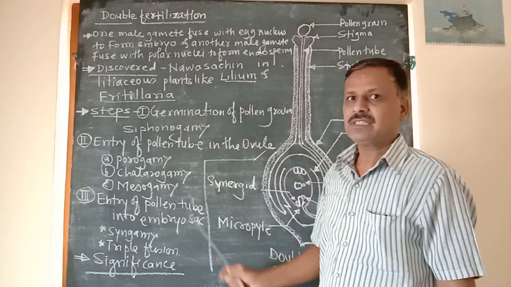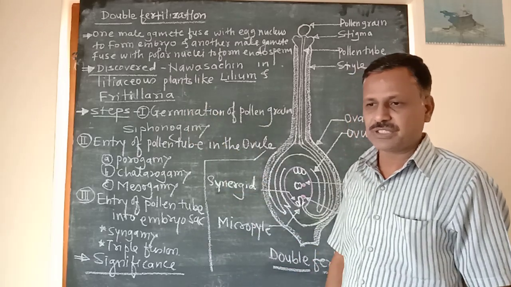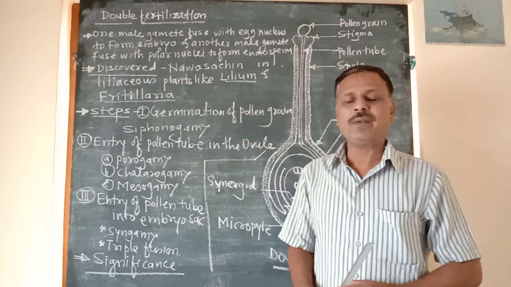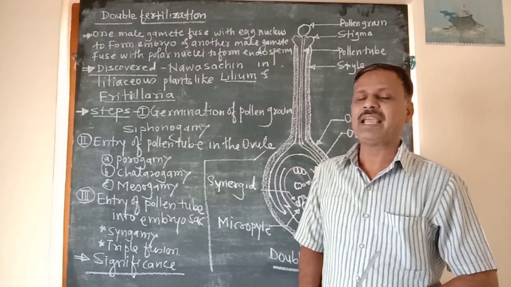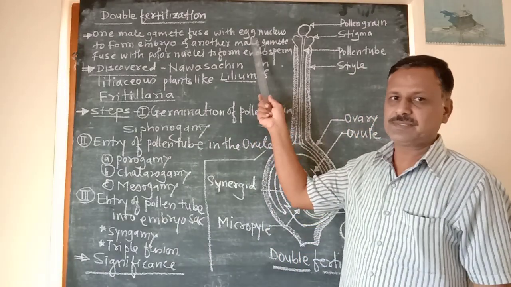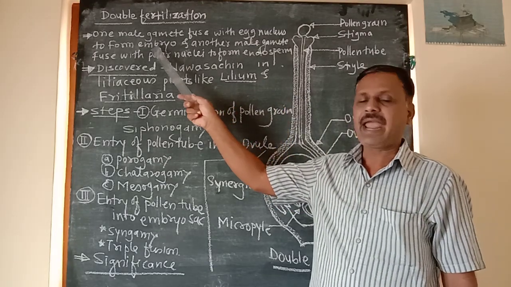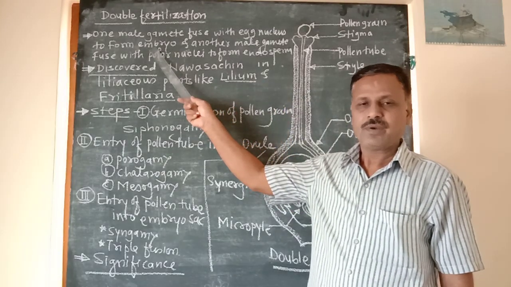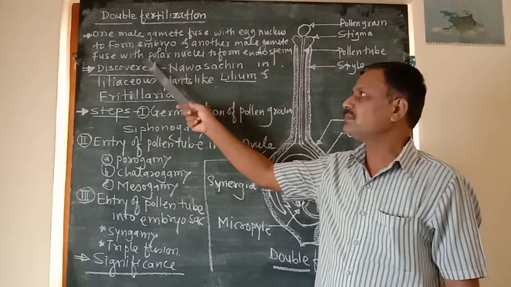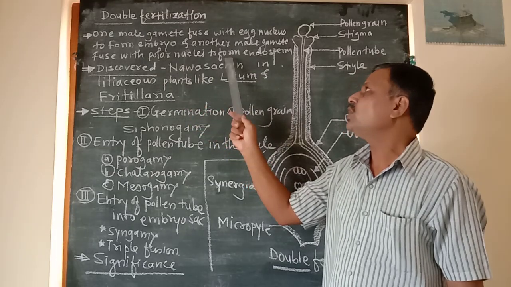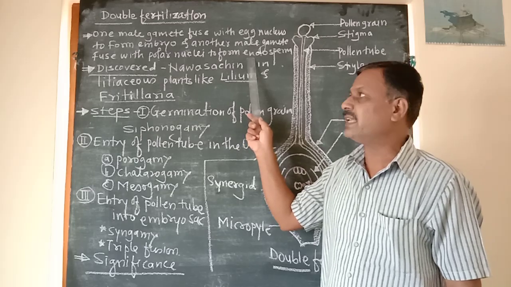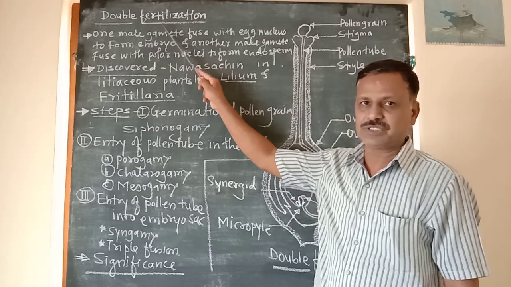Listen again to the definition of double fertilization: the process in which one male gamete fuses with the egg nucleus to form an embryo, while another male gamete fuses with the polar nuclei to form an endosperm, is called double fertilization.